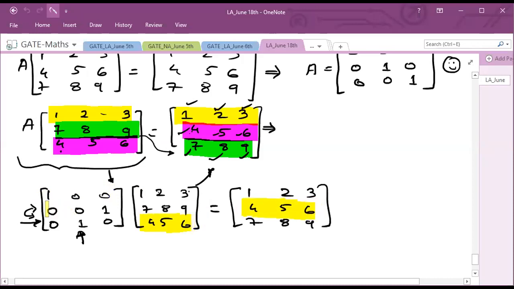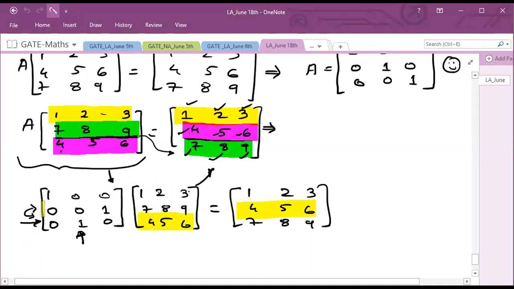Okay. So now how do I get my second row? When I multiply my second row with each column, right? Second row with first column will give me the first element. Second row with second column will give me this element. Second row with this column will give me this element. Now I want these elements as 4 5 6, so that's why I am considering this 4 5 6 to bring this 4 5 6 from here to here. This 4 5 6 is at third place, so at third place I am taking 1.